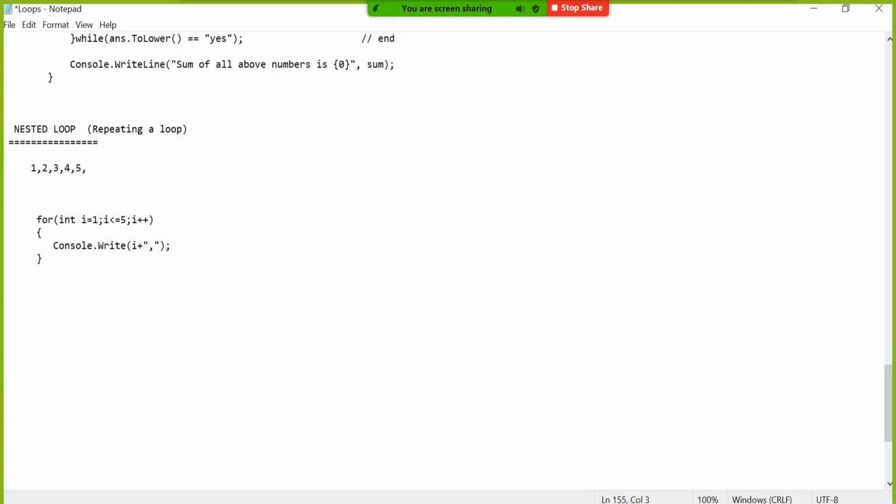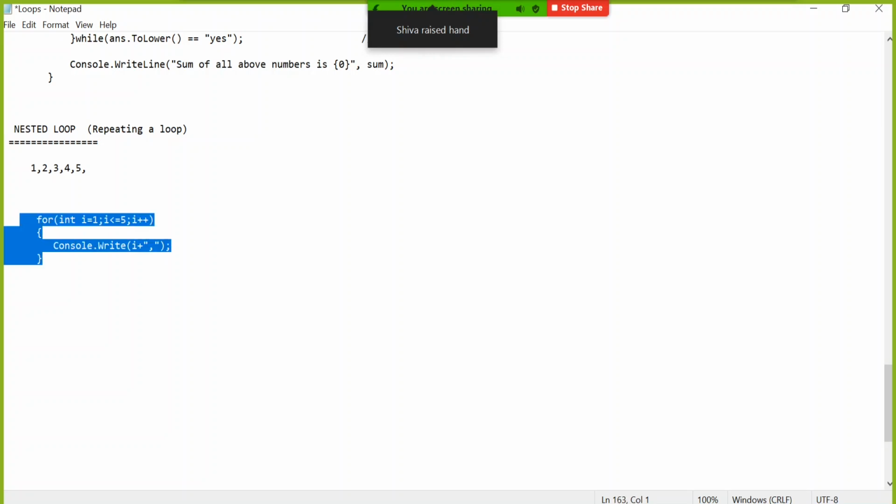Who has confusion? Later I will go to nested loop, first step by step. So if I want to display this on the screen, I will go for this. Who has confusion in this? If you have confusion in this, that means you don't have clarity on the single loop. No need to go to nested loop. So what is the question, Shiva?